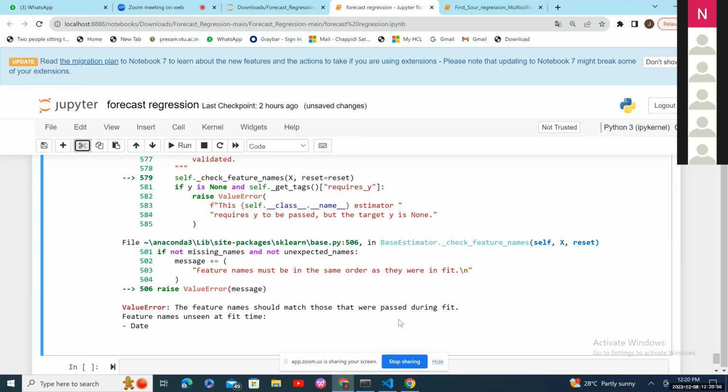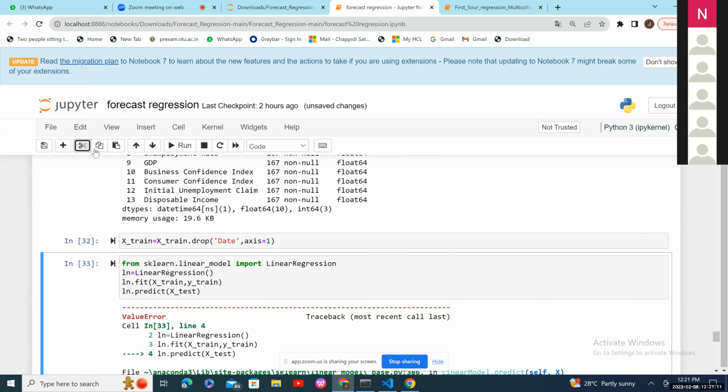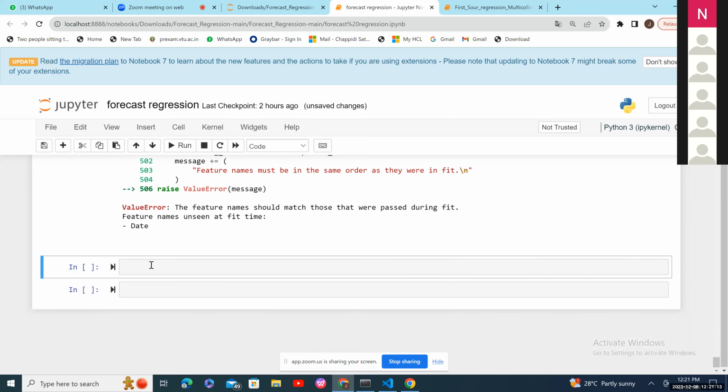Yes, sir. At the training, we are able to remove the date, but now we are giving the date in the testing period. That's why it is giving the error. Okay, I should drop the date in the test also. Exactly, exactly. Add another cell after 32. After 32, add it.